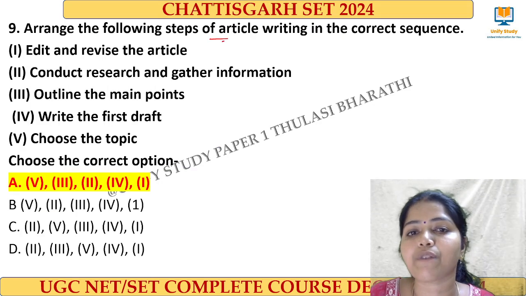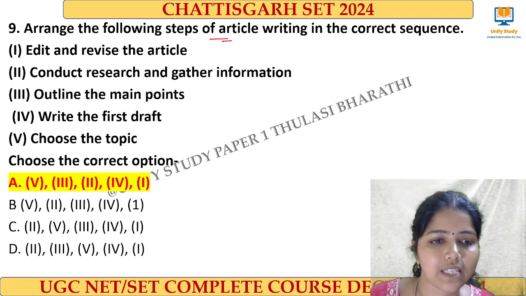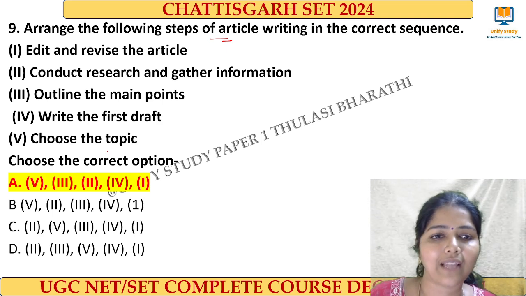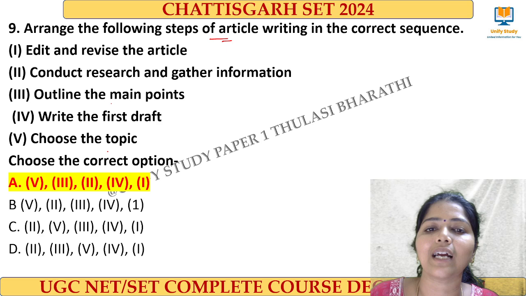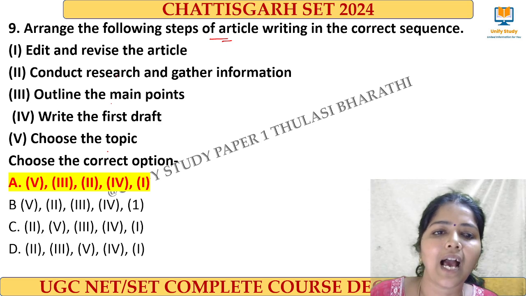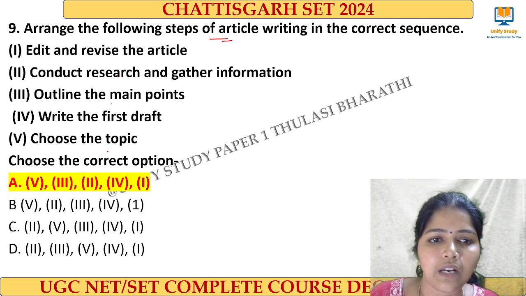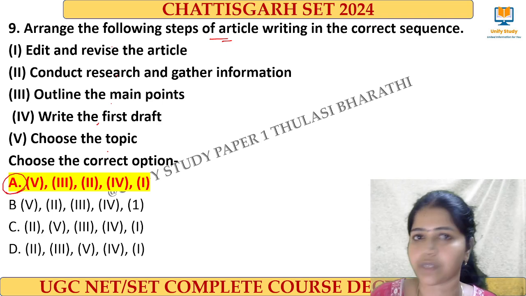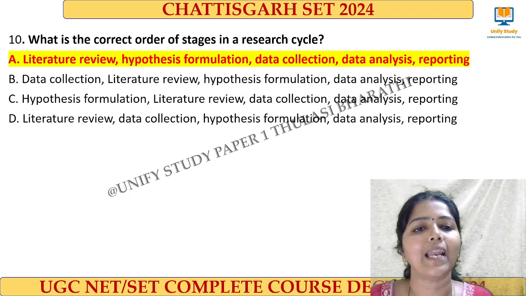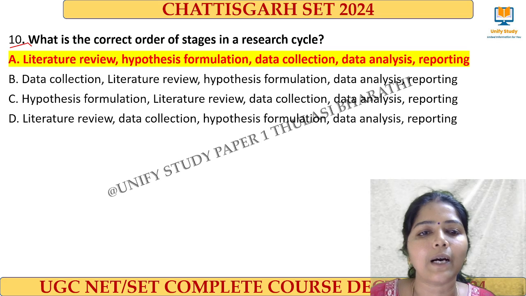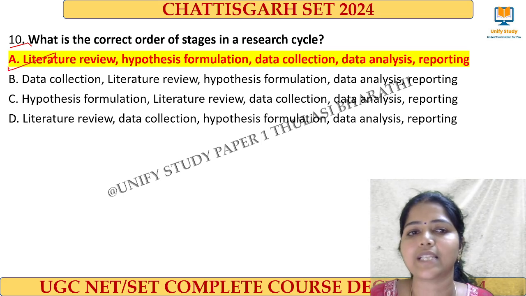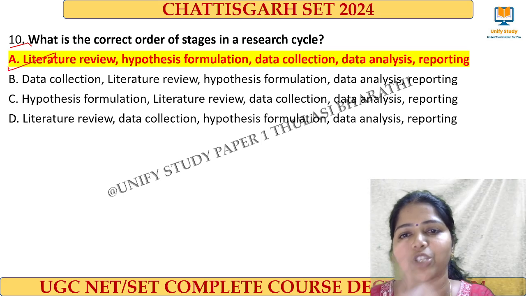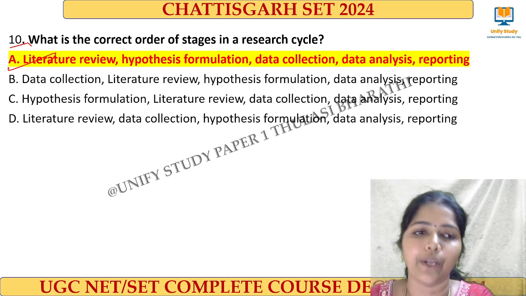Next one, the steps of writing the research article. Starts with choosing a topic and then outlining the main points and then conduct the research and gather information, and then it goes with writing the first draft and editing. According to me, this will be the first option, according to my perception. And next one, 10th one. The right answer for the question is option A. Literature review, hypothesis formulation, data collection, data analysis and reporting, right?